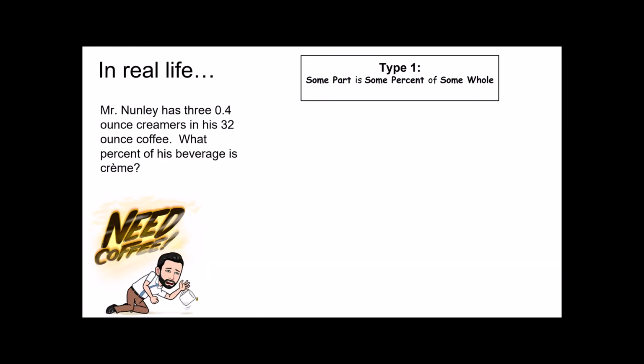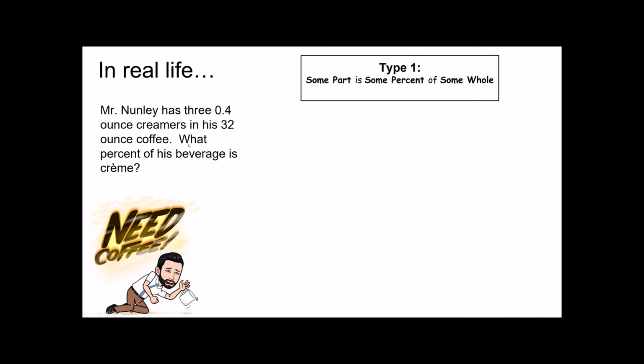Here's another one. Mr. Nunley has 3 0.4-ounce creamers in his 32-ounce coffee. What percent of his beverage is cream? And it looks like it added a little symbol in here, so that's humorous. Anyway, notice what it says. I have 3 0.4-ounce creamers in my 32-ounce coffee.